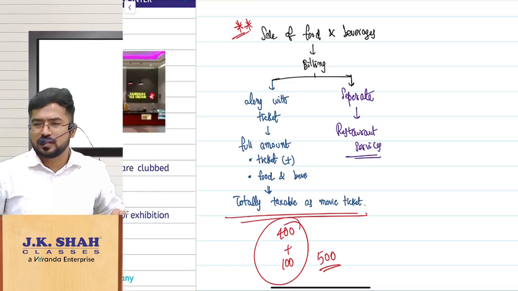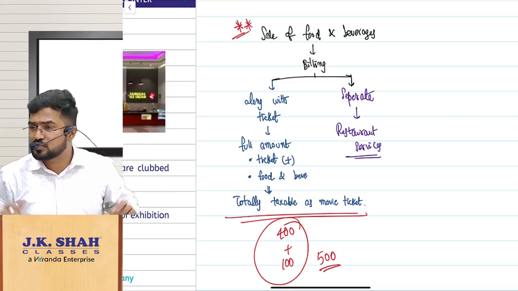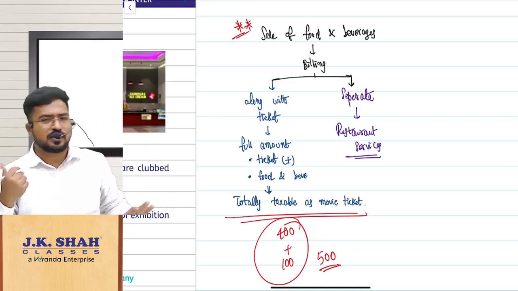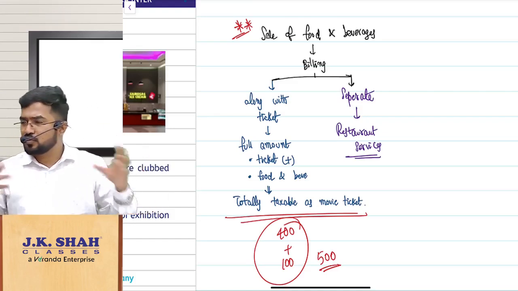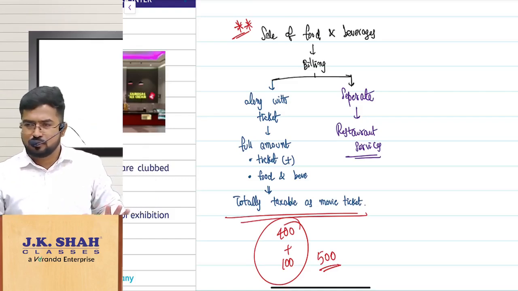Sir, how are you billing it? Sir, when I am selling the ticket, along with that I am selling food and beverages also. Along with the movie ticket I am billing the food and beverages. That means, can I take it as composite supply? Yes. So the whole transaction will be treated as what? Supply of movie ticket.